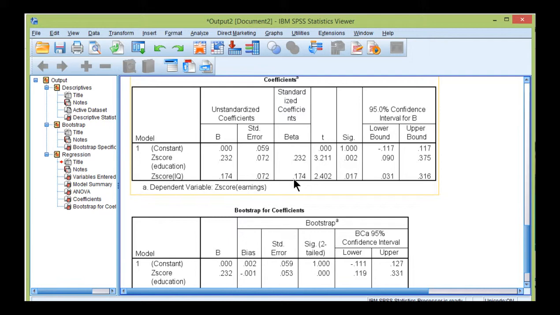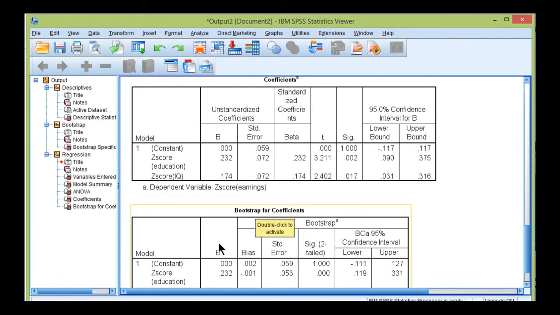At some point, someone will publish a method to test the difference between two standardized beta weights that may be more accurate and more powerful statistically than what I'm going to show you today. But in the absence of that, here's one method. In this study, education and IQ were both found to be associated with positive standardized beta weights in terms of contributing to the regression equation predicting earnings. And the question is, can I say that education's standardized beta weight is statistically significantly larger than the IQ standardized beta weight? So 0.232 versus 0.174.